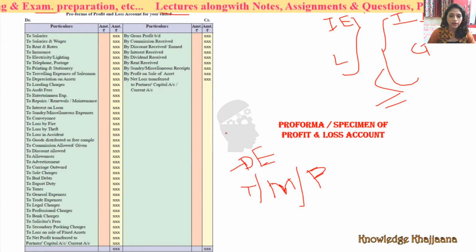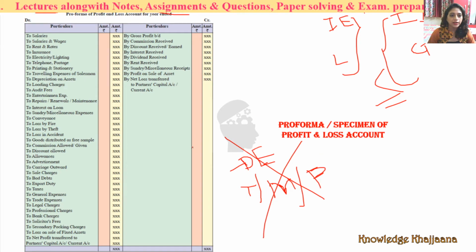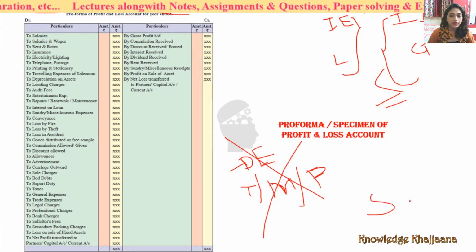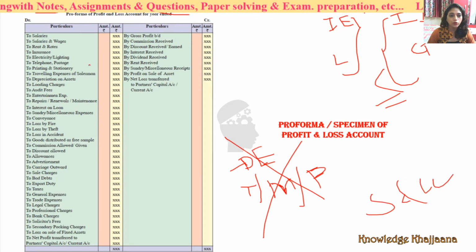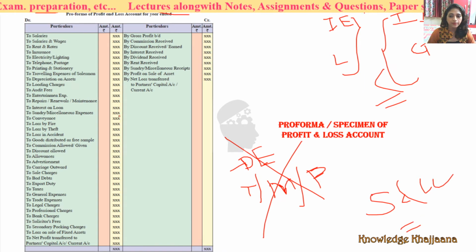Other than this, all are indirect expenses. So which are the indirect expenses? Salaries, salaries and wages. See, I told you, if salaries and wages are given, then it will come to profit and loss account, because first is salary.